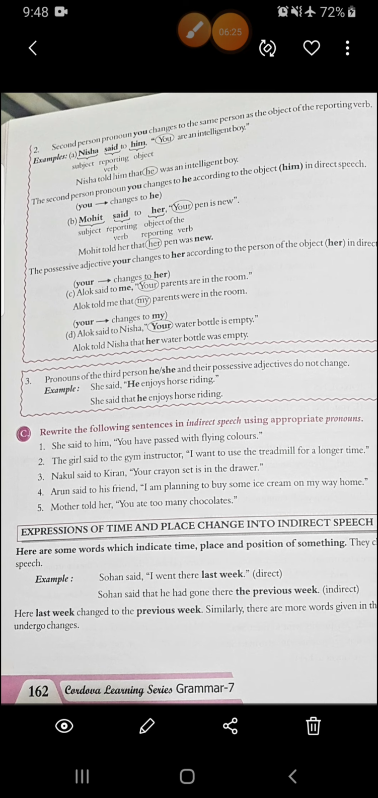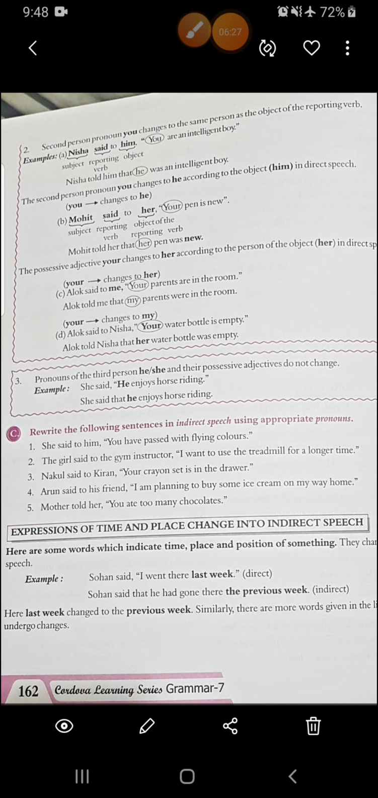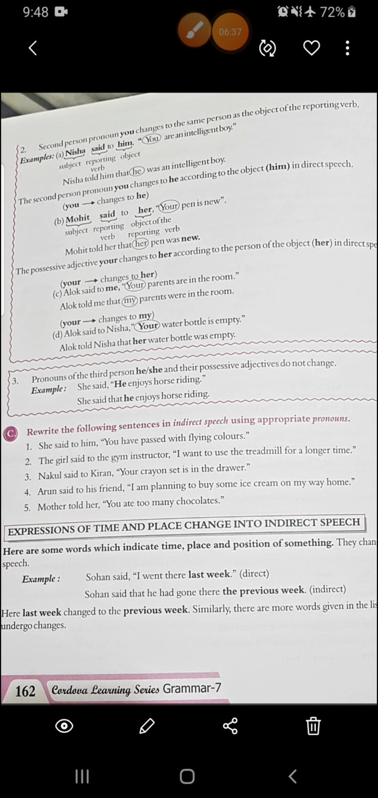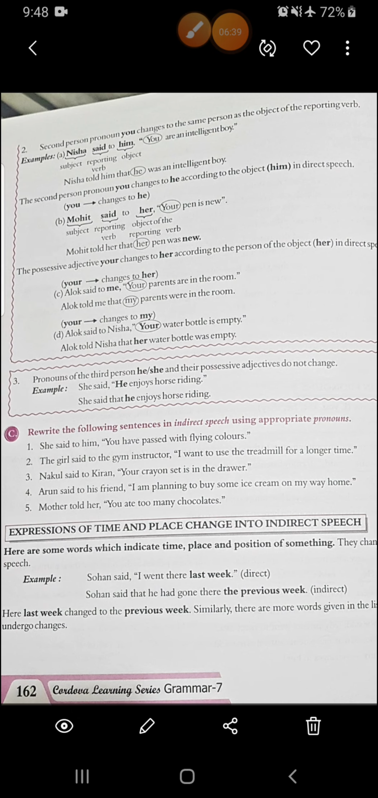Alright. Now, what is the next topic? Expressions of time and place change into indirect speech. Here are some words that indicate time, place, and position of something. They change in reported speech. See, Sohan said, "I went there last week." So, last week changes into previous week. Sohan said that he had gone there the previous week.